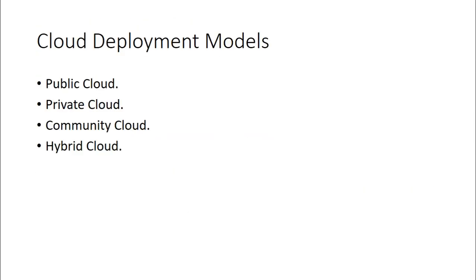In today's session, let us try to discuss what we mean by the cloud deployment models. A cloud deployment model specifies the type of infrastructure, or the access control, that we have for accessing the cloud resources. That is what we call the cloud deployment models. There are 4 types of cloud deployment models: the public cloud, the private cloud, the community cloud, and the hybrid cloud. Let's try to understand each of these in detail.